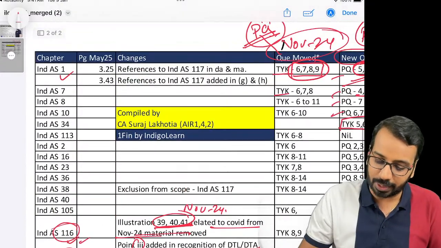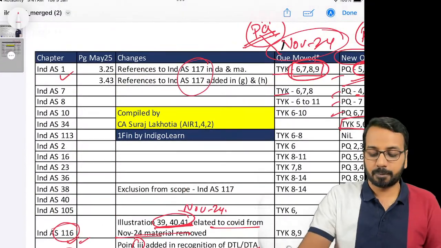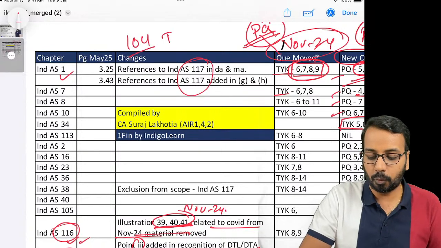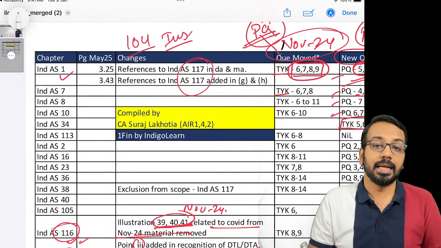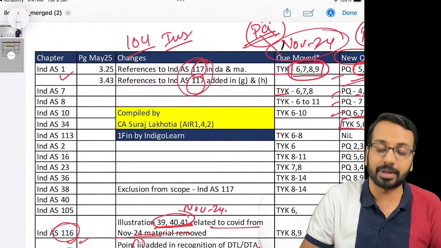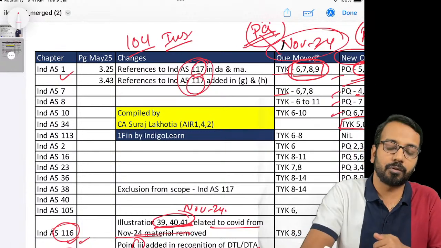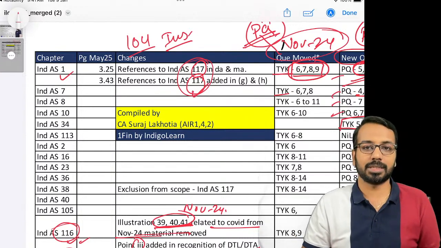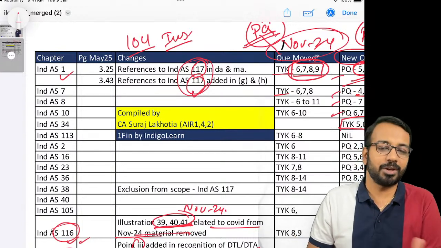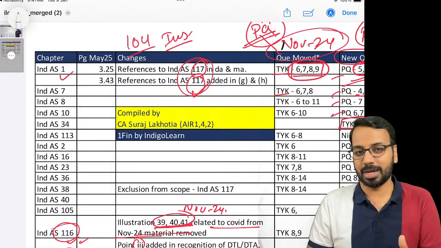One thing that has happened is index 117. Earlier we had index 104 on insurance contract. Now we have index 117. So wherever index 104 was there, instead of index 104, now you'll have to refer to index 117. Of course, index 117 is not a part of our syllabus, so no need to break our head on that.